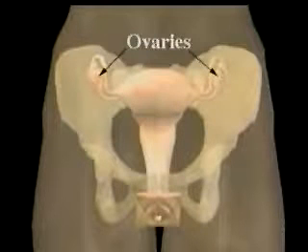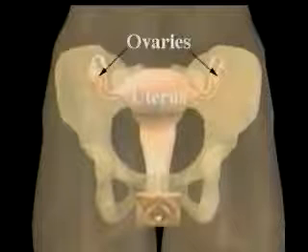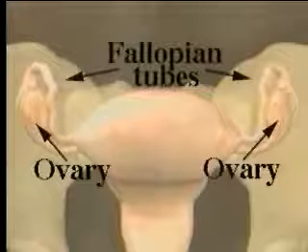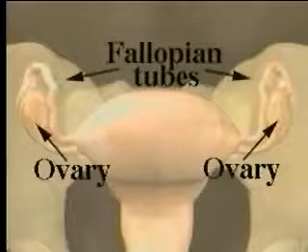Below the ovaries is the uterus, a pear-shaped muscular organ about the size of a fist. This is where a fertilized egg will develop over the 9 months of gestation into a child. Connected to the uterus are two fallopian tubes. These tubes each lead to one of the ovaries.